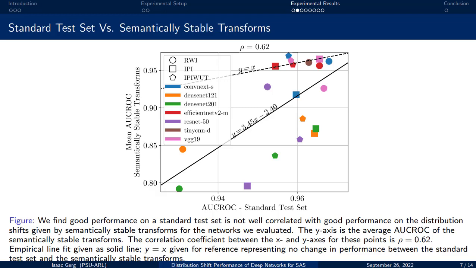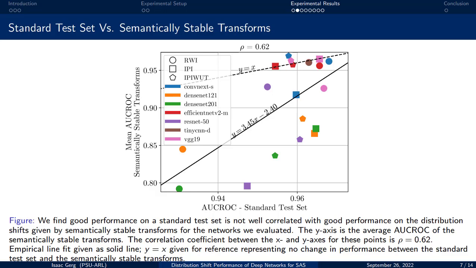We plot a linear regression of these points as a solid line, and for comparison, we plot the line y equals x, indicating no difference in performance between the data sets. We can see that EfficientNet does well regardless of the training scheme, as shown by the red points along the dotted line.